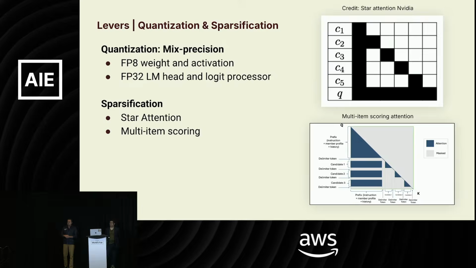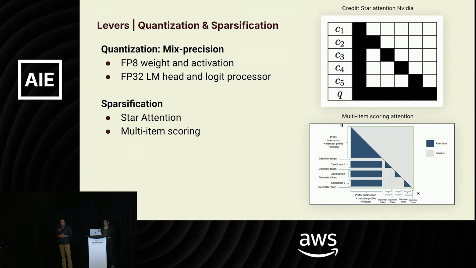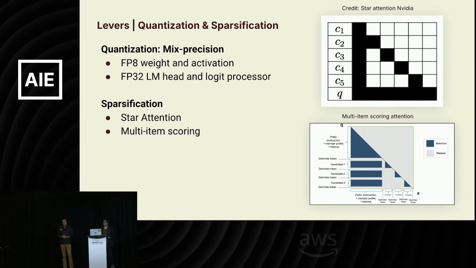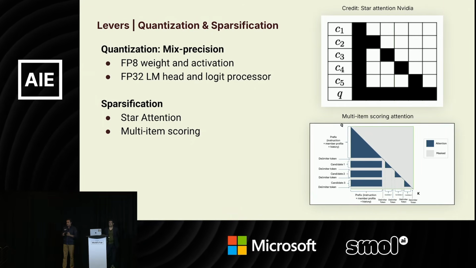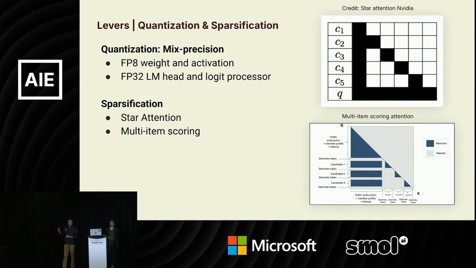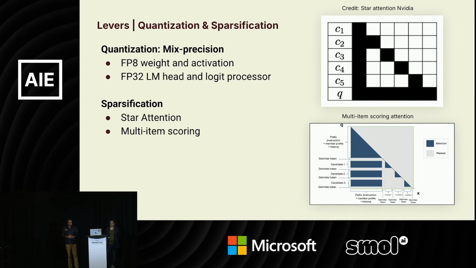And same goes for when you are recommending the items. Instead of recommending one item, you can recommend 50 items, 500 items at the same time. But you want to make sure that these items are not attending to each other. So you sparsify the attention scores for the output and for the query.